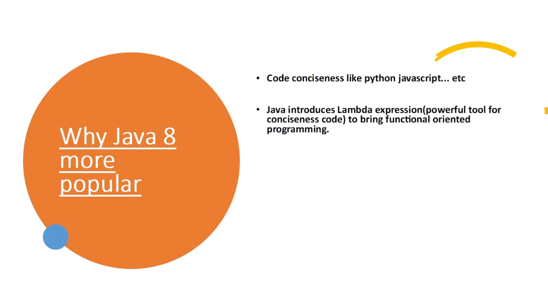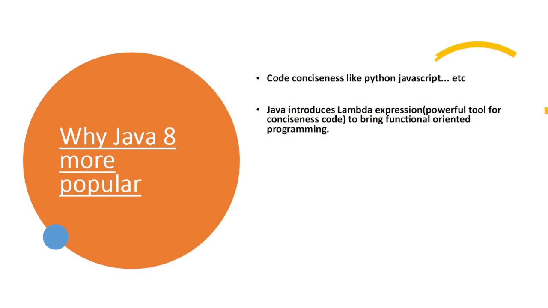Coming to the second point, Java introduced lambda expressions. For any programming language to implement function-oriented programming, there is a concept called lambda expressions. Have you heard about lambda calculus in mathematics? Once upon a time it was very famous.